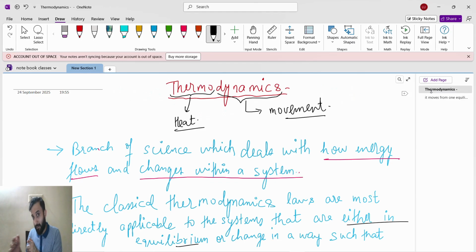But this classical thermodynamics law, when is it applicable? When both are in love with each other. So both are loving each other, then only it will be an equilibrium. How much you are loving and giving effort to that person, that person is also loving and giving effort to you. So that's why it is in equilibrium condition. It should be in equilibrium condition, right?